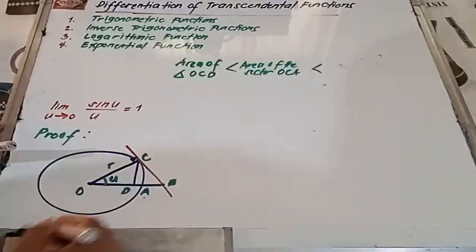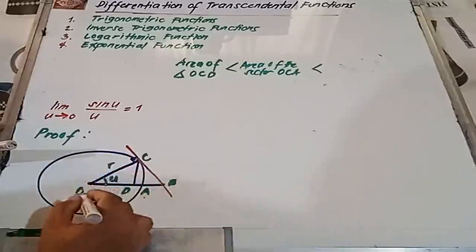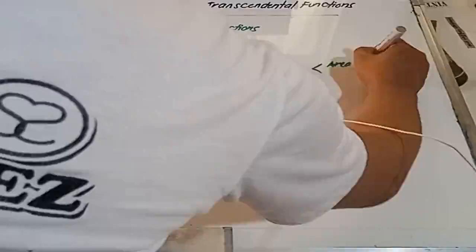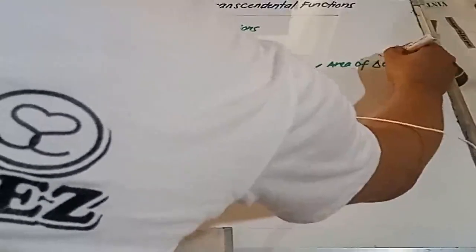At less than din yon sa area ng isa pang triangle, yung right triangle na OCB.